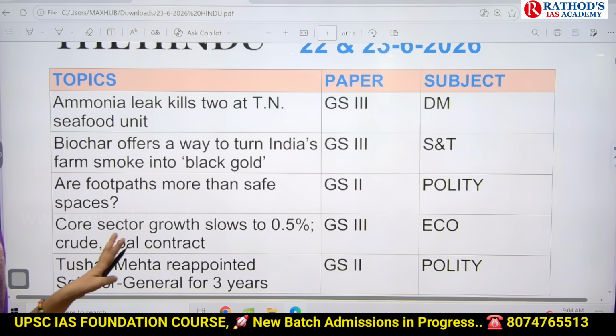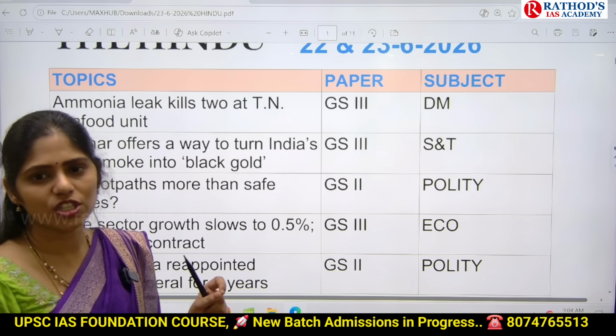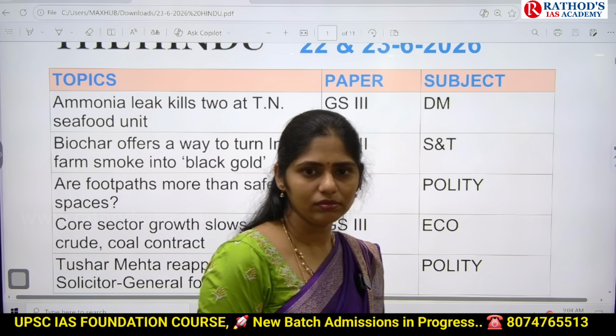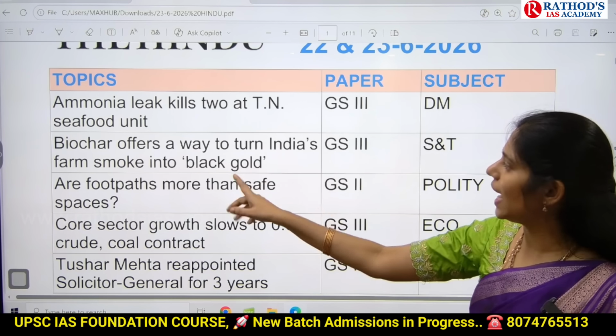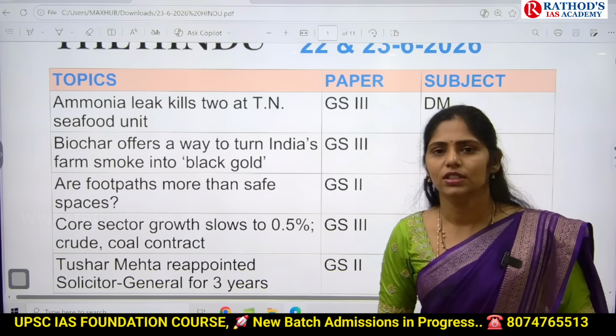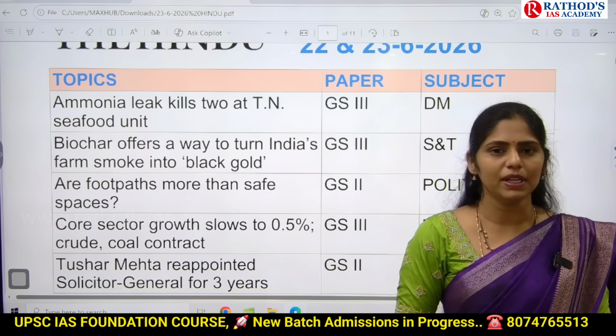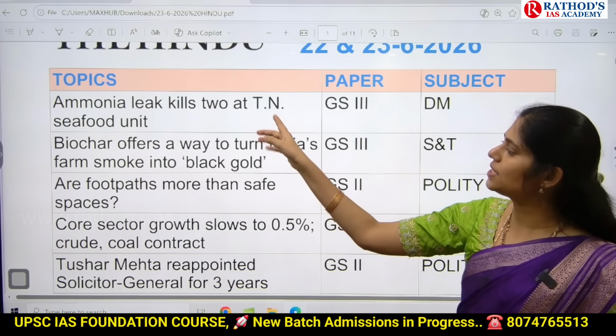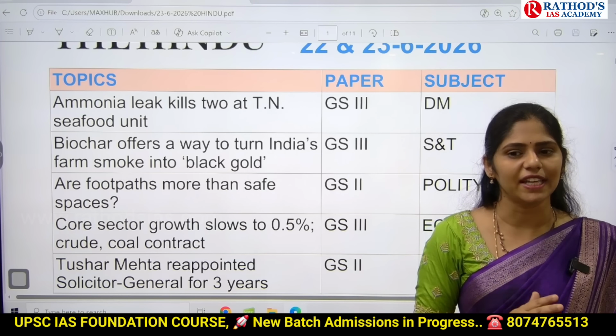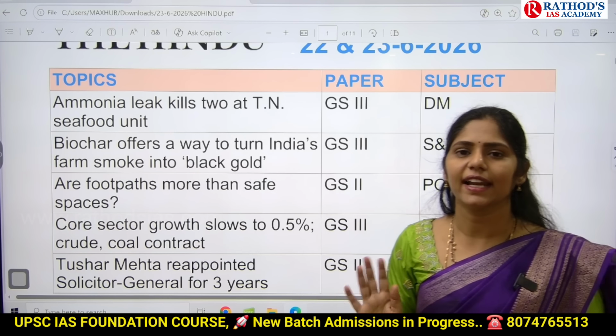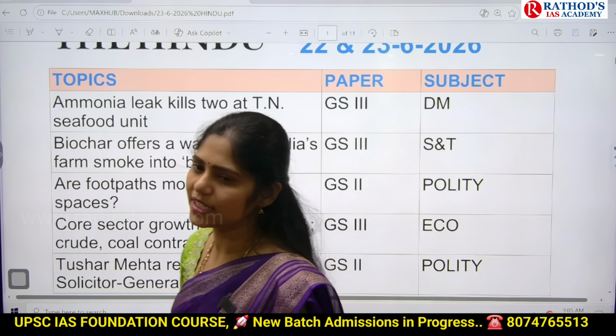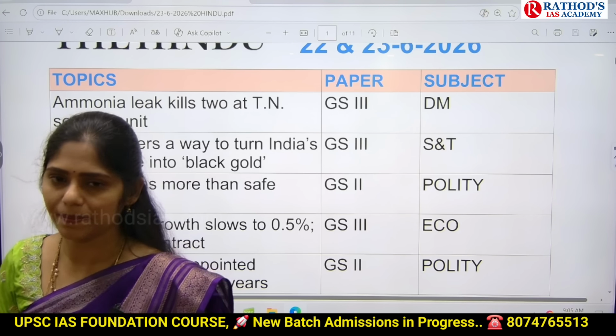How you can get a question here is you can get a question on ammonia. Because this gas leak led to loss of life of 2 people in Tamil Nadu, UPSC may ask you about what the physical characteristics are and where exactly we will use this ammonia gas. That is nothing but applications of ammonia.